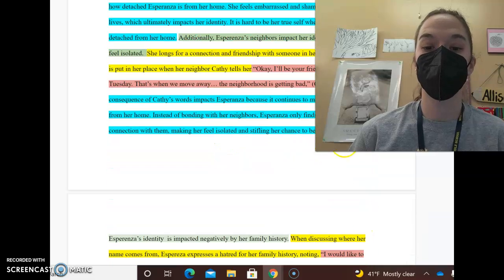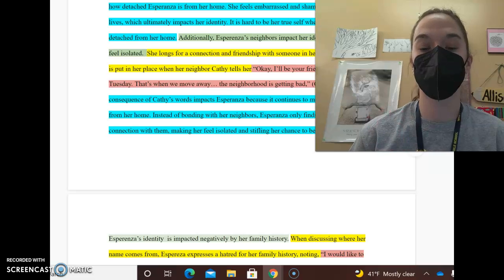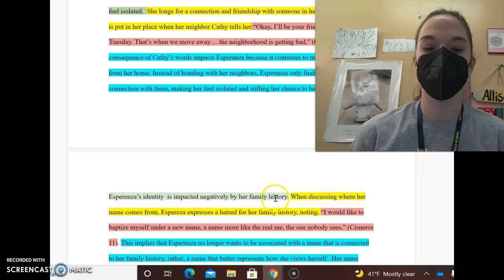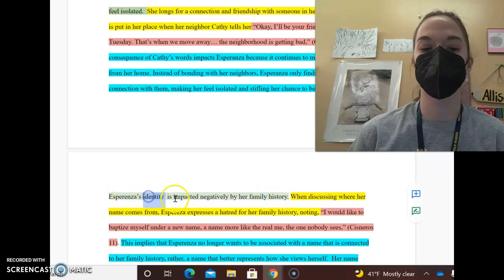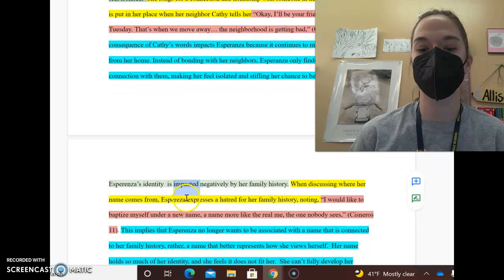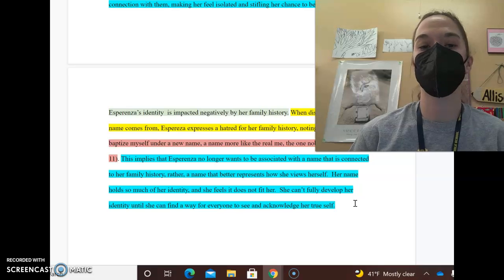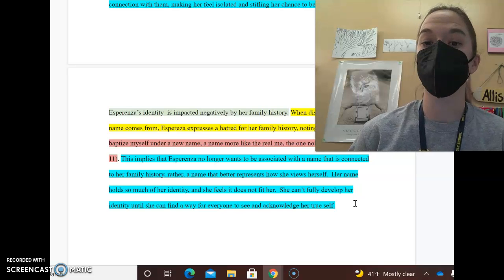So after that ICA, I need to then tell my reader, guess what? Now I'm talking about family history. Furthermore, Esperanza's identity is impacted negatively by her family history. So again, I talk specifically about what I say in my topic sentence in the prompt, and then I move into the ICA. You're now going to try a quick bonus activity that's going to help you understand and check your own work to make sure you have those things.